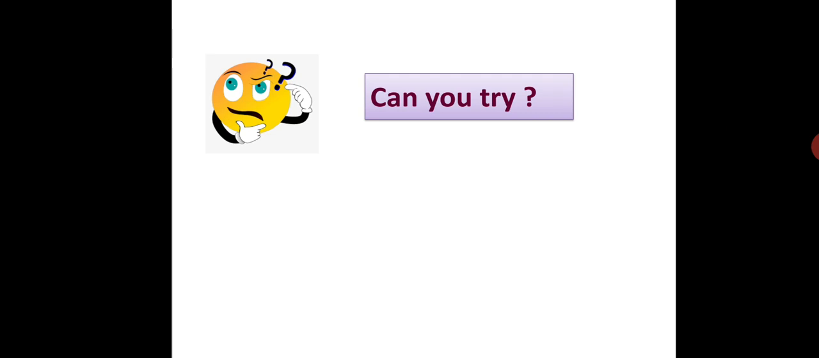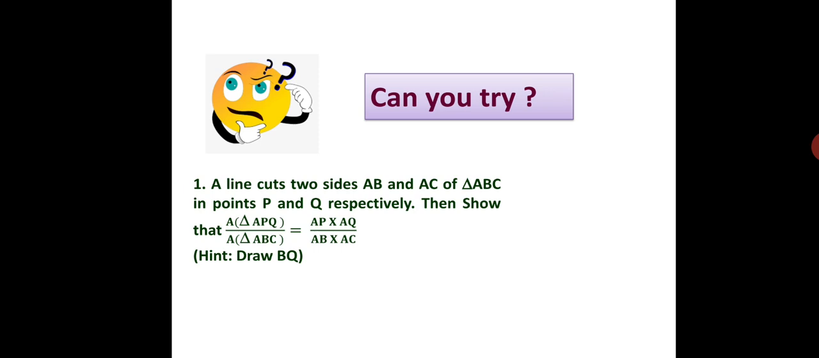So prepare well. For that, some homework is given to you. Can you try these problems? A line cuts two sides AB and AC of triangle ABC in points P and Q respectively. Then show that area of triangle APQ upon area of triangle ABC is equal to AP into AQ divided by AB into AC. In order to solve this problem, one hint is given. You have to draw BQ. It is a construction, so shown with a red color. Try this.